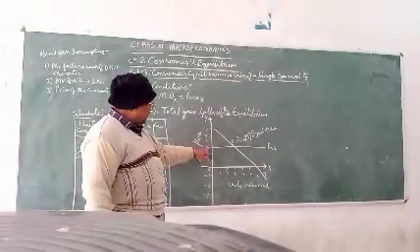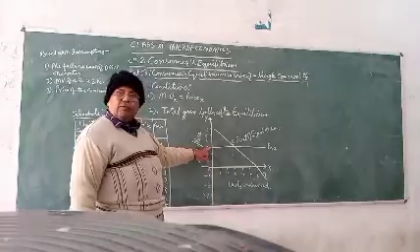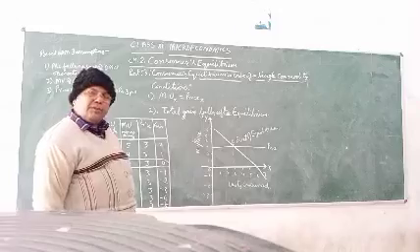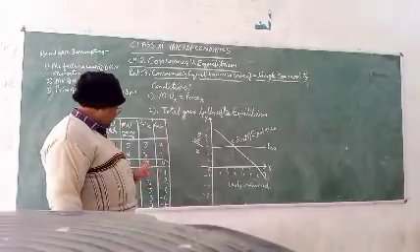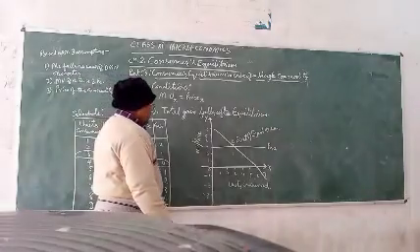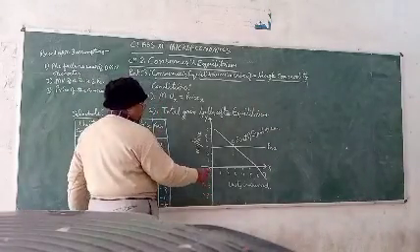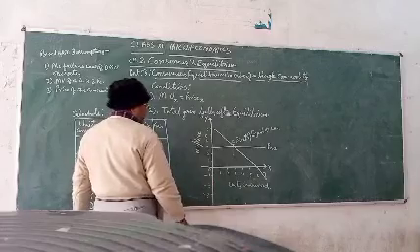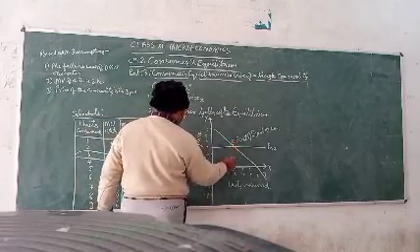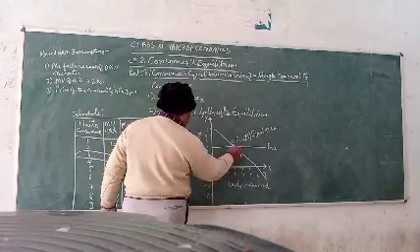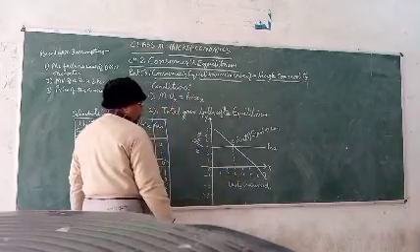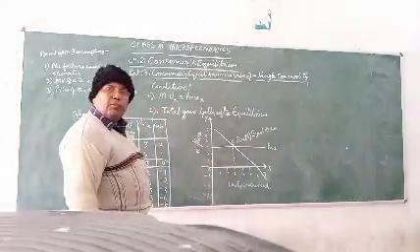So at 3, the price line will be parallel to the x-axis because it is constant at all levels of consumption, and he is going to attain equilibrium at point E, that is at 3. This is the equilibrium condition by consuming the third unit of the commodity.